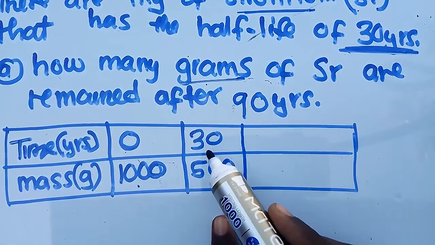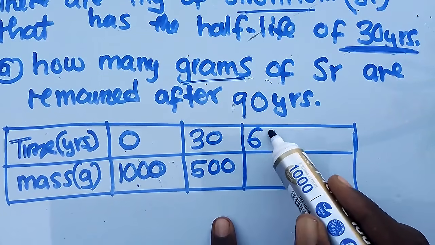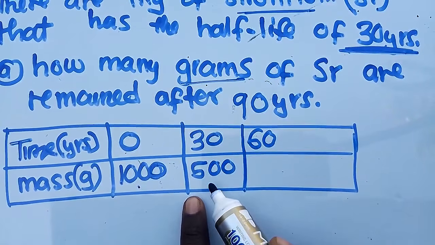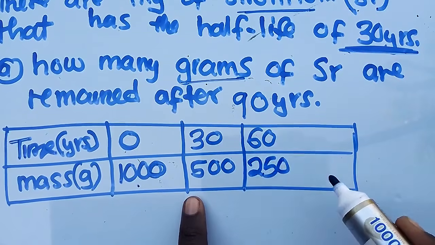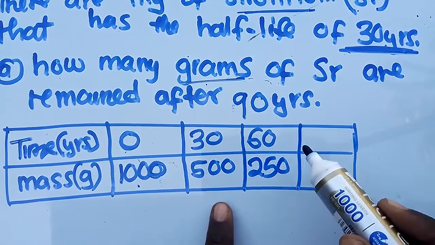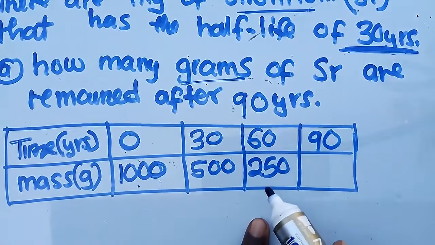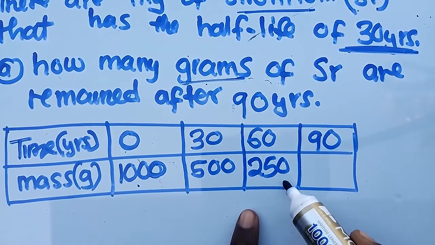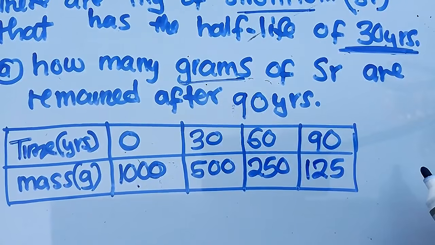Then again, after another 30 years, this one will decrease by half. What is half of 500? This is 250. Again, after 30 years, we've got 90 there. Then what mass are we going to have? What is half of 250? Half of 250 is 125.